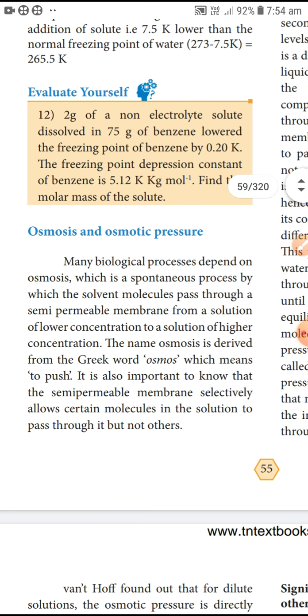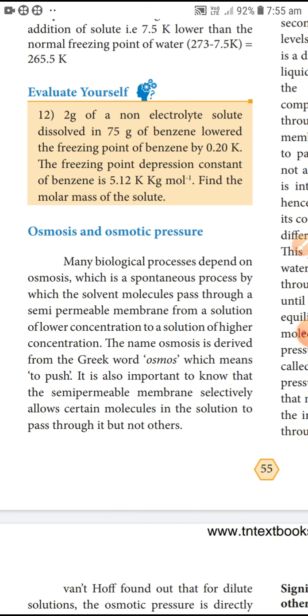Next, let me learn about osmosis and osmotic pressure. Many biological processes depend on osmosis. Osmosis is a spontaneous process. The solvent molecules pass through a semi-permeable membrane from a solution of lower concentration to a solution of higher concentration.